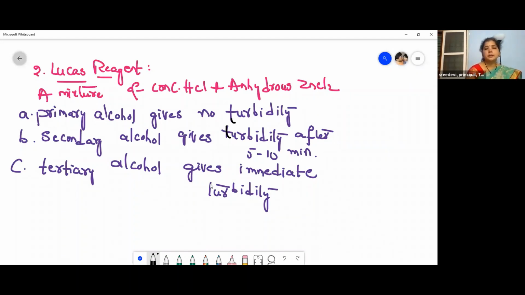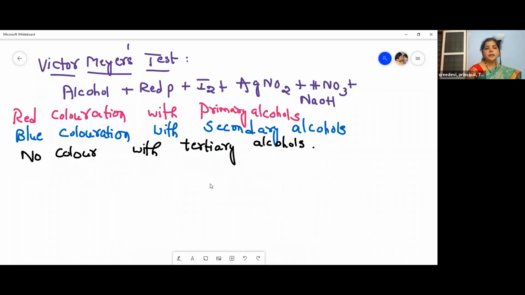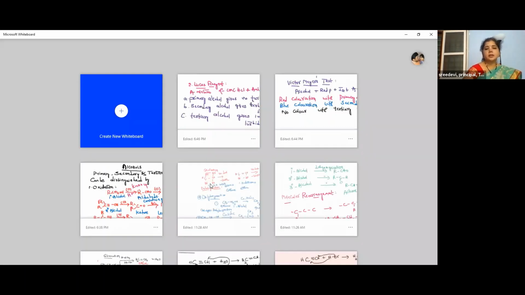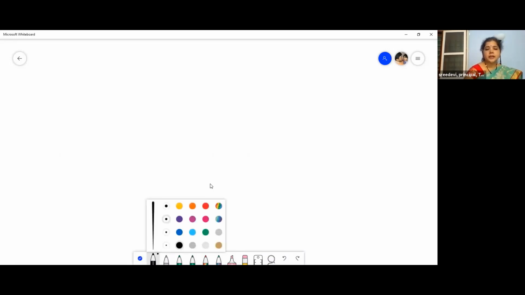And then the third one, Victor-Meyer's test. By using the Victor-Meyer's test, there is red coloration with primary alcohols, blue coloration for secondary alcohols, and no color with tertiary alcohols. Remember, these three tests are very important for your objective sessions, for your NEET examination and for your JEE Mains. So now let us move to the next one.